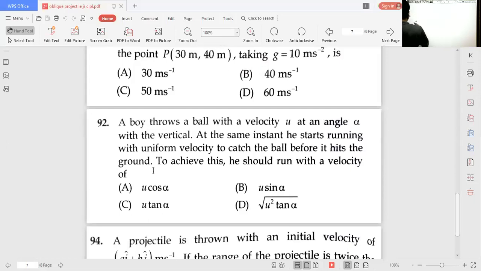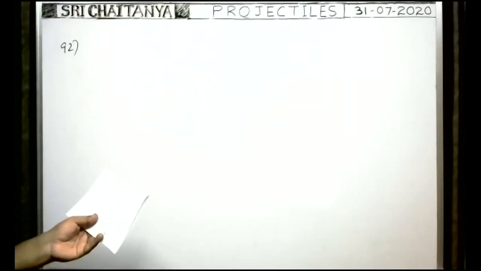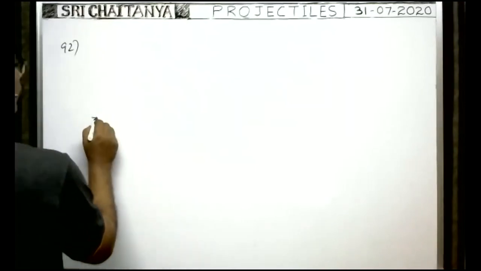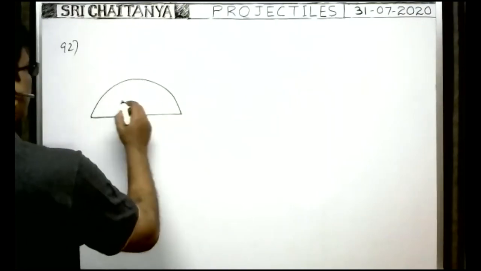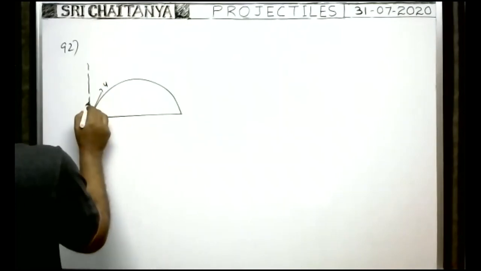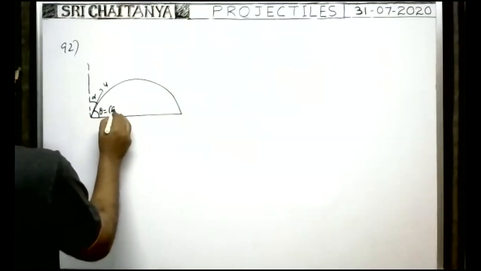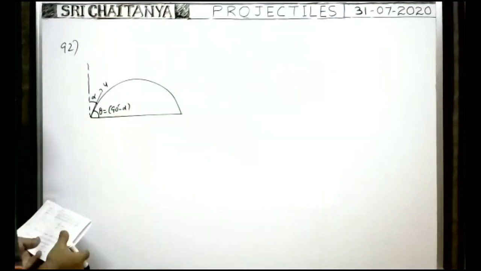Okay, next you see the 92nd problem. All of you look at the board now. 92nd problem, last but one problem. A boy throws a ball with a velocity u at an angle alpha with the vertical. He projected it making an angle alpha with the vertical, so the angle with the horizontal is 90 minus alpha, right? That is the angle of projection.